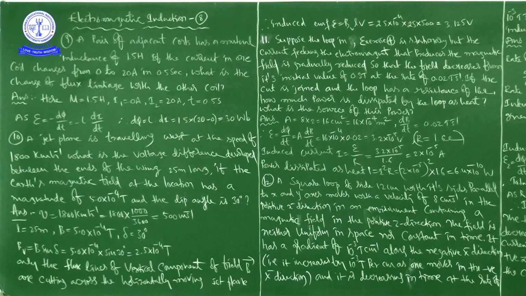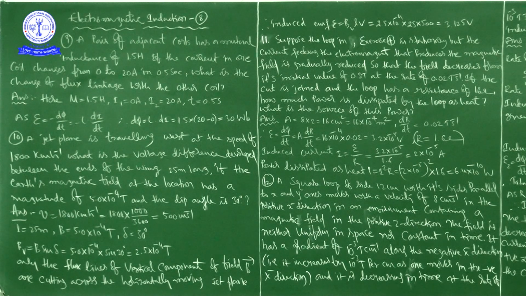The question is, how much power is dissipated by the loop as heat? Next, what is the source of this power? Okay, right. So in this question, he is asking to calculate the power dissipated and what the source of this power is.